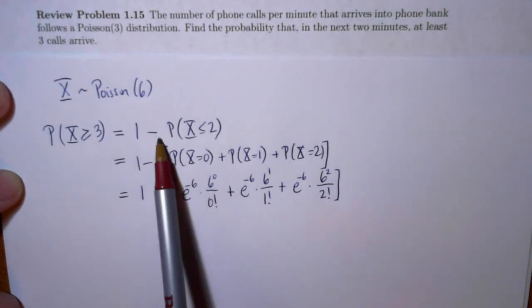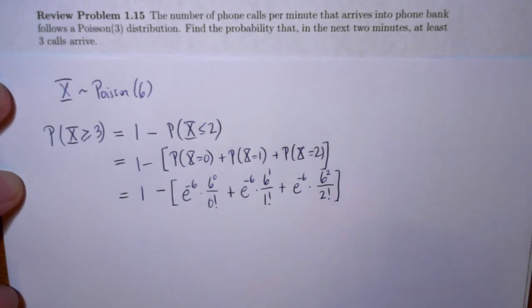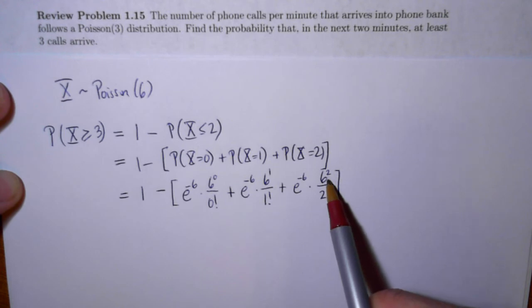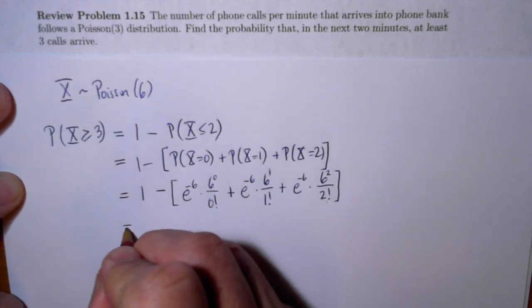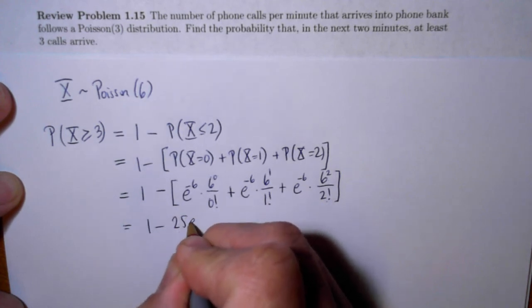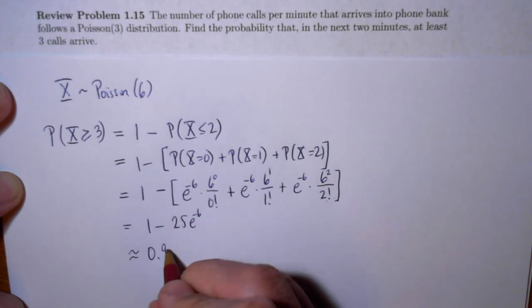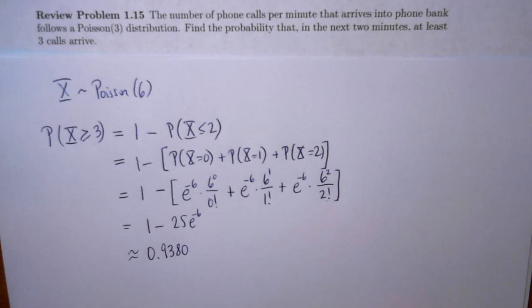And so rather than adding up infinitely many terms from 3 to infinity, we're just taking 1 minus the sum of 3 terms. Okay, so we now simplify this. We get, this is 1, that's 6, that's 36 divided by 2 makes 18, so 18, 6, and 1 make 25. So this is 1 minus 25 times e to the minus 6. And then plugging into a calculator, we get 0.9380. And so the chance of at least 3 calls is 93.8%.